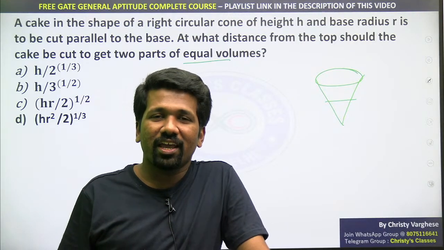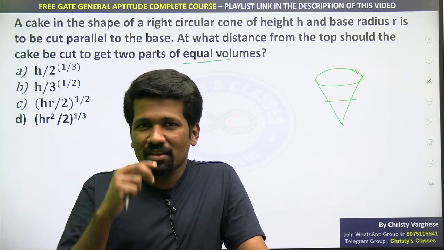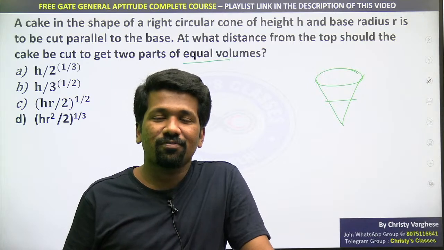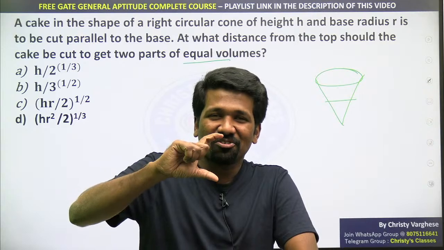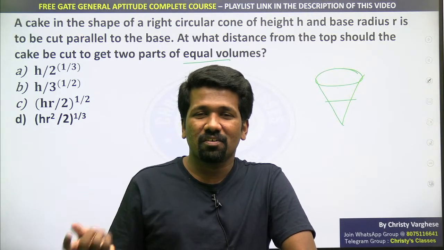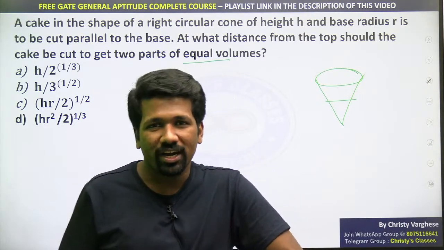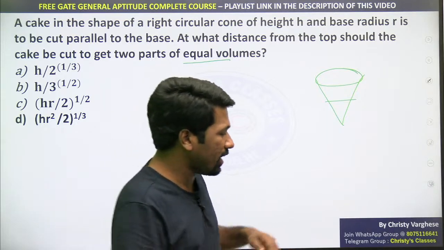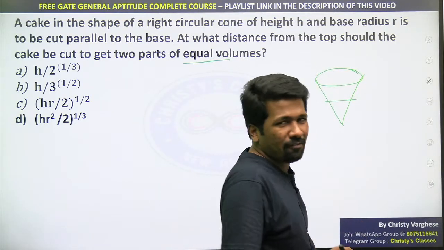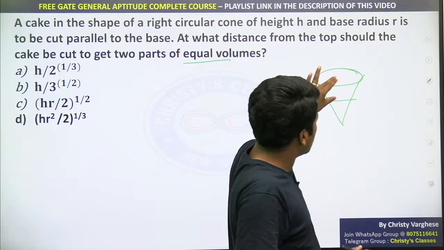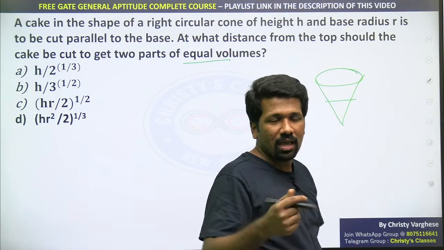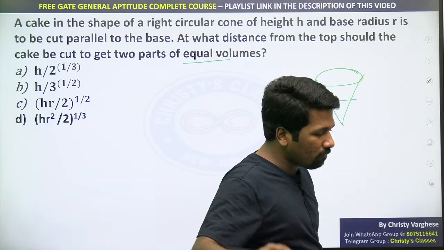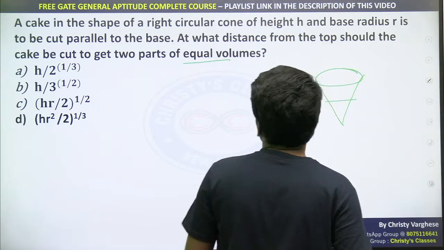If you have younger siblings and a cone ice cream is there, if they want half of the cone ice cream and you give the lower half, he or she will be getting a very small quantity compared to you, na. So definitely, if height is halved, this upper part will be much more than the lower part volume-wise. Height-wise it is the same but volume-wise it is definitely different, na.